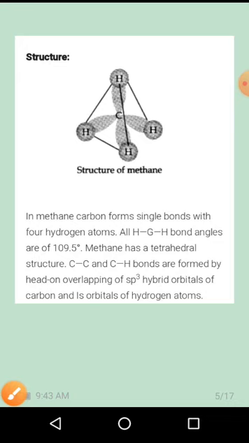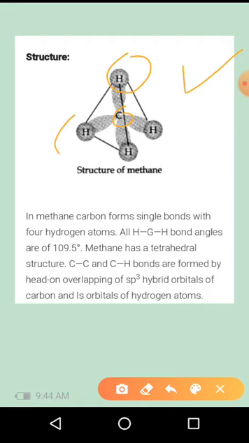If you consider a methane molecule, the structure of the methane molecule is like this. The carbon is at the center, and the 4 tetrahedral corners are occupied by hydrogen, and the bond angle between them is 109.5 degrees. Methane has a tetrahedral structure. Carbon-hydrogen single bonds are present, hence this carbon is an sp3 hybridized carbon atom.